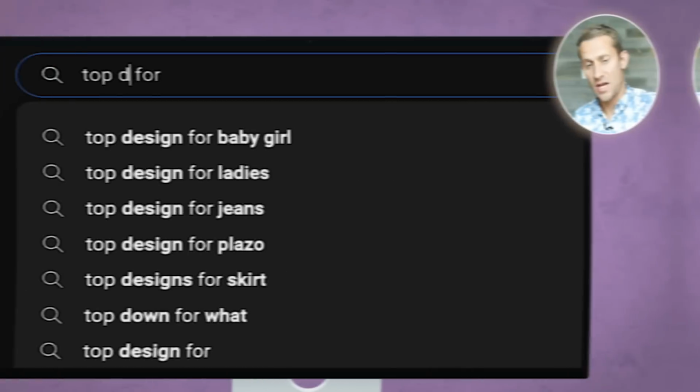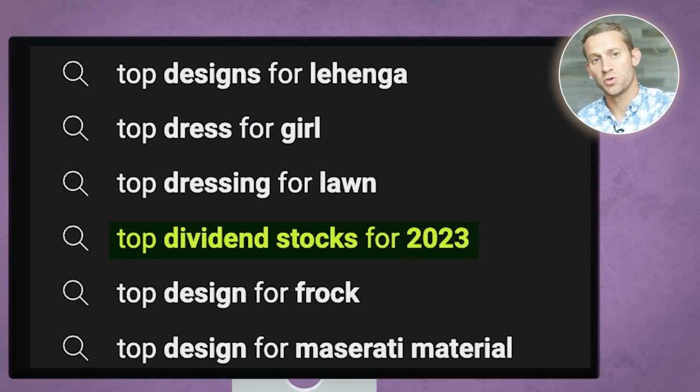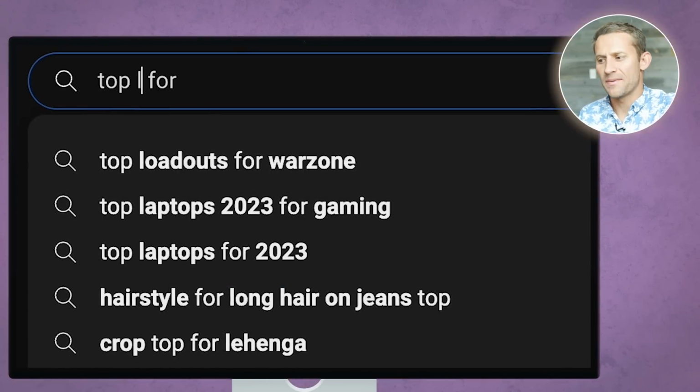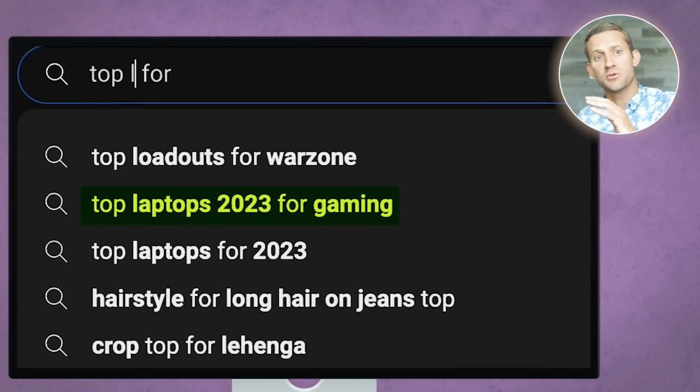And what we're looking for here is things that people will purchase. For example, as I'm in the D's right here, I can see that top dress for girl and top dividend stocks for 2023 are two things that people are looking to actually spend money on. Hitting up the L's, you can see I get the same thing. Top laptops for 2023, top laptops for gaming. These are all things where people are spending money.